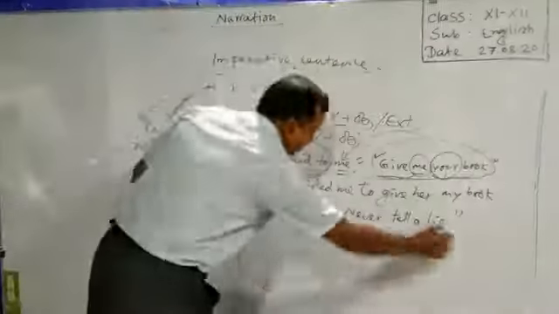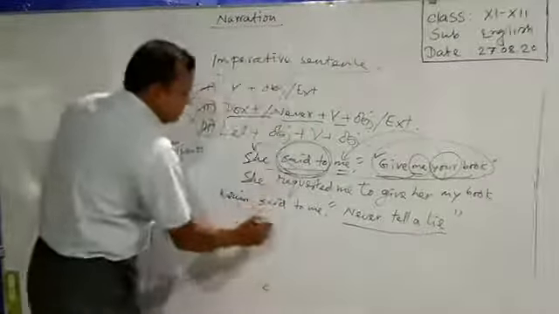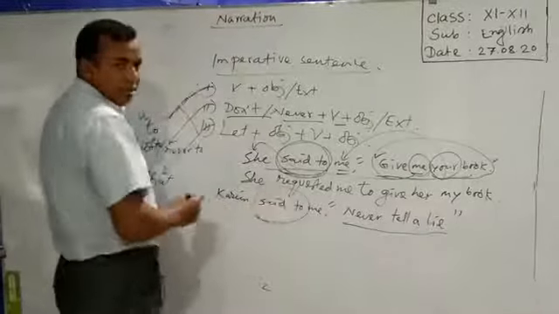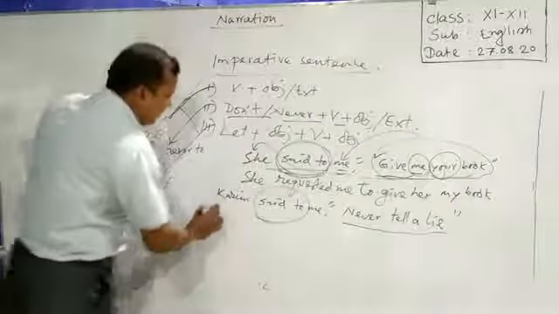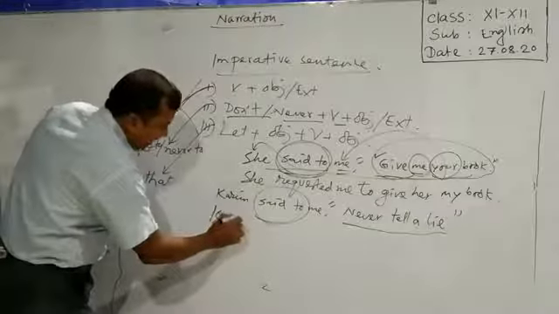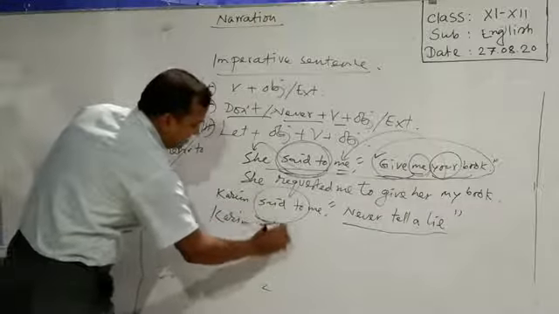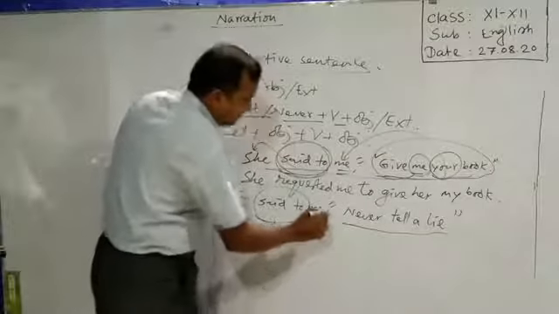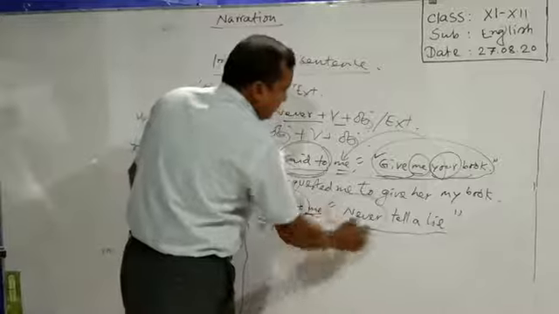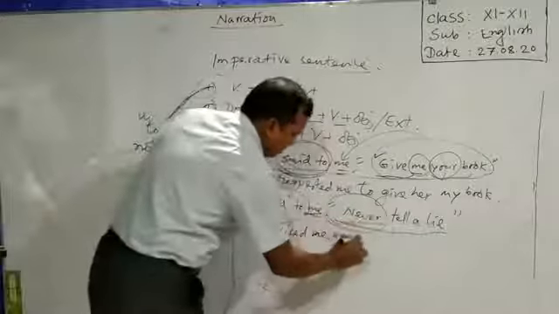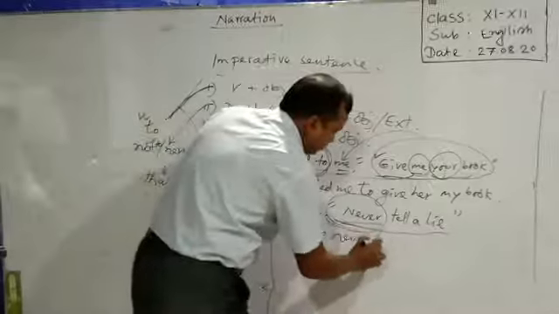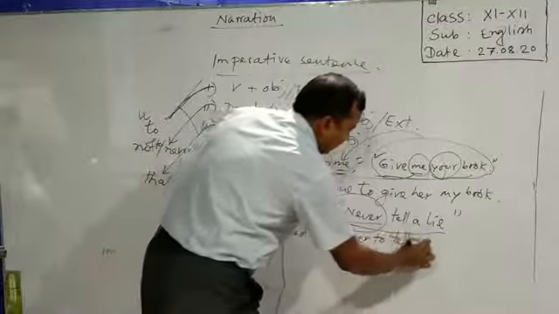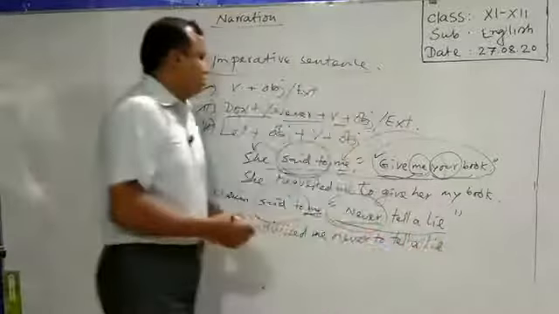This is perhaps an advice. So said to will be replaced using advised. Karim is advising me. Karim advised me, and now we have to use never to. Never will be the same, never to tell a lie. Okay. In this way, we can complete these two structures and turn them from direct speech into indirect tone.